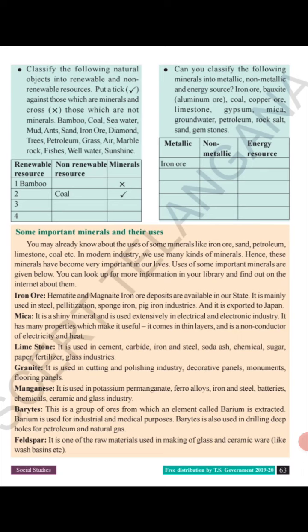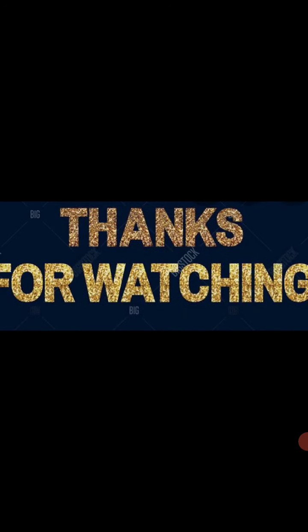There are different minerals that are available and their uses are also given. So read thoroughly. There are some important minerals and their uses. And I want all of you to complete this activity, that is renewable resources, non-renewable resources, and metallic and non-metallic table. So I hope all of you have understood this and complete your homework, children.